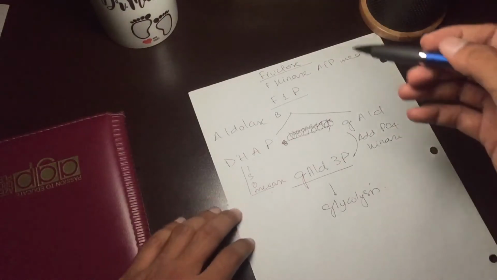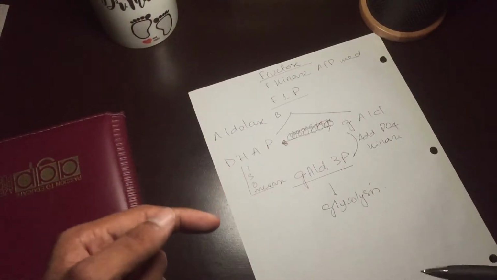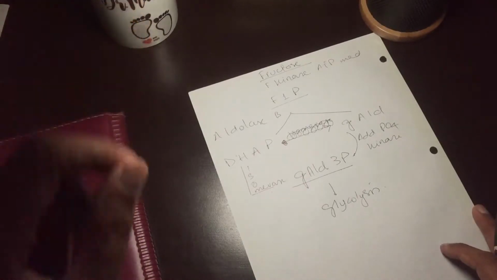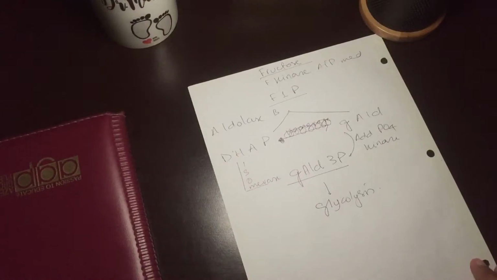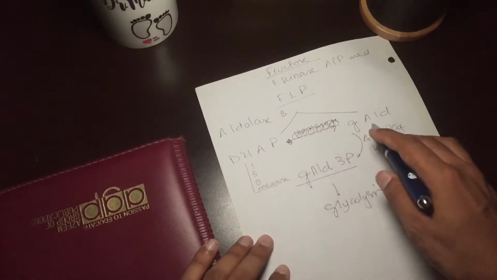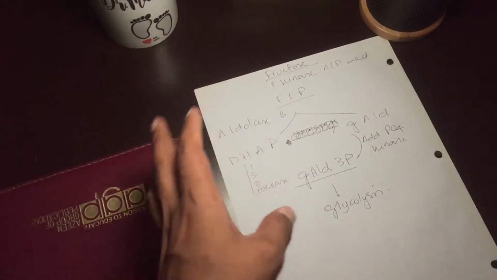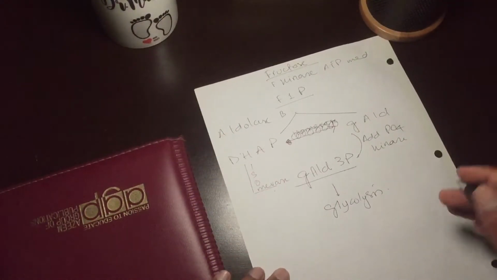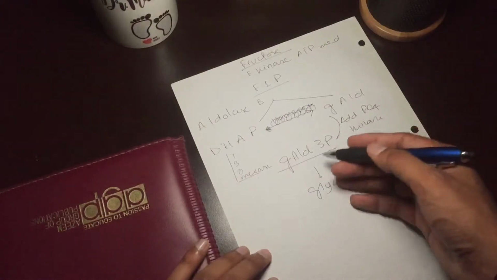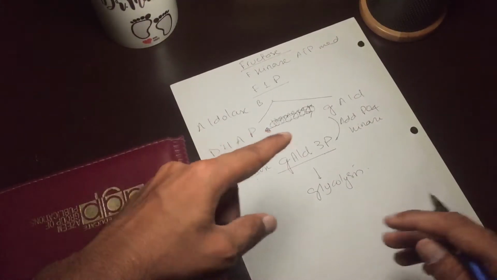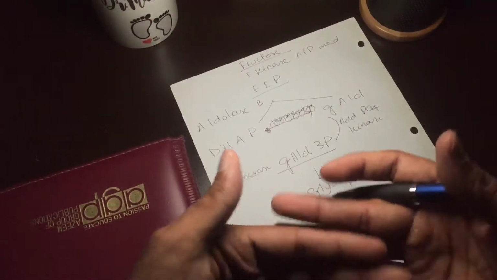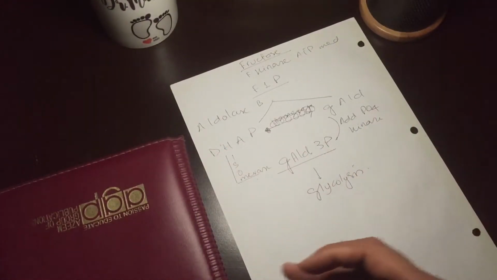Fructose adds a phosphate group by an ATP-mediated kinase to make fructose 1-phosphate. It uses aldolase B to make a ketone and an aldehyde. The aldehyde simply adds a phosphate by a kinase enzyme to make glyceraldehyde 3 phosphate, and the ketone, by isomerase, can be converted into glyceraldehyde 3 phosphate.